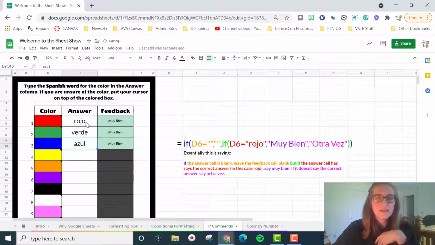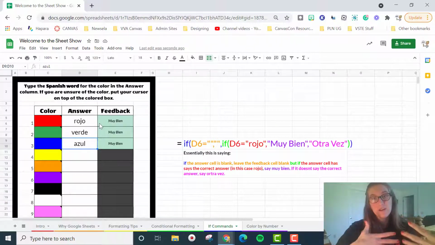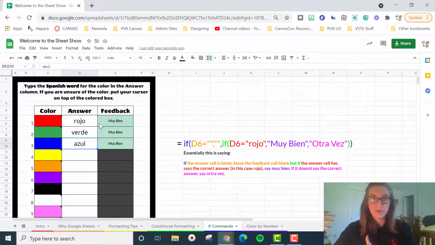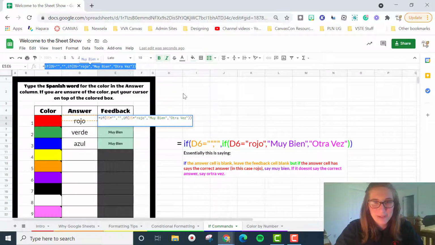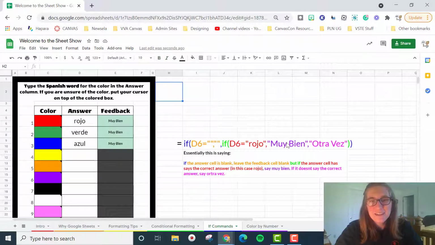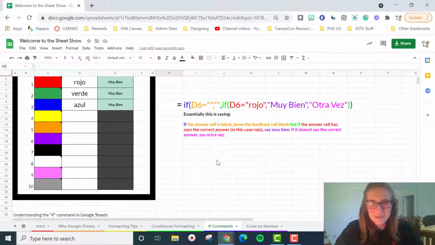I have azul. And what is happening here is that I'm using a combination of an if command as well as conditional formatting. I have the if command over here. Under feedback, when I click that muy bien, I have all of this crazy mumbo jumbo over here, and that's written right over here. So we're just going to take a look at these commands.